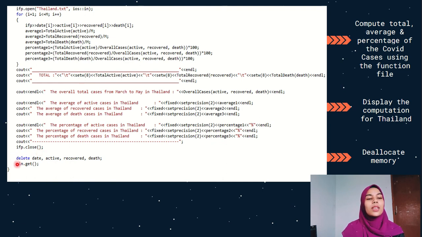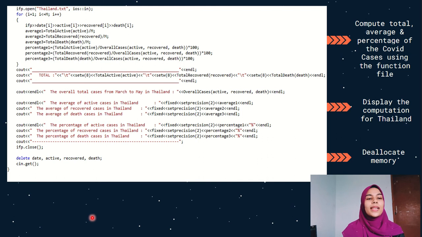After closing, here we have delete date, active, recovered, and dead. This is to deallocate the memory that we have allocated before. And then finally we have cin.get to get the data, and we close with a curly bracket. So that's all for the coding.